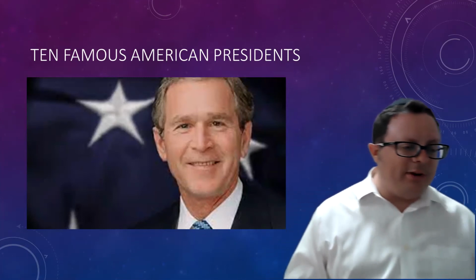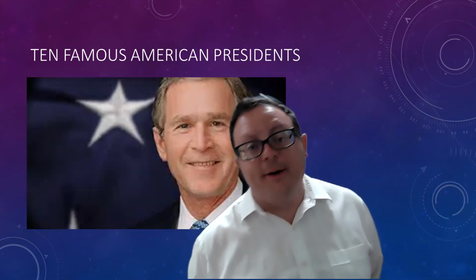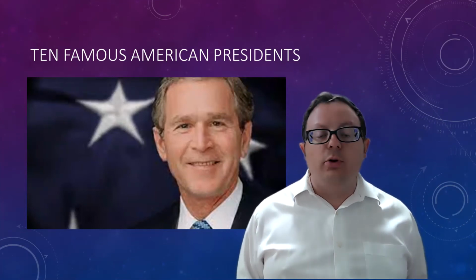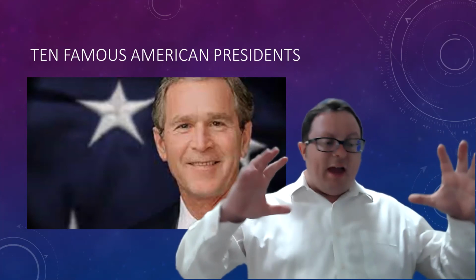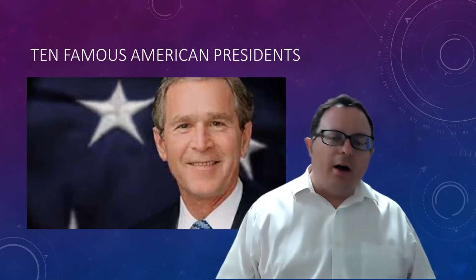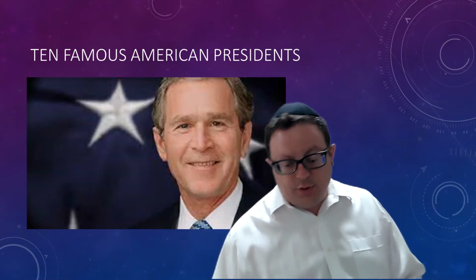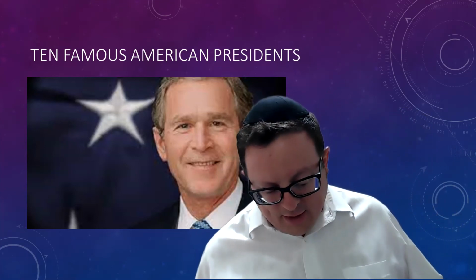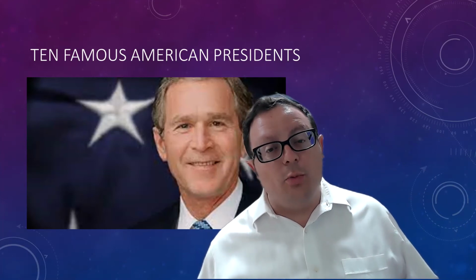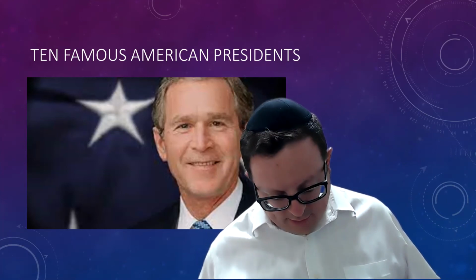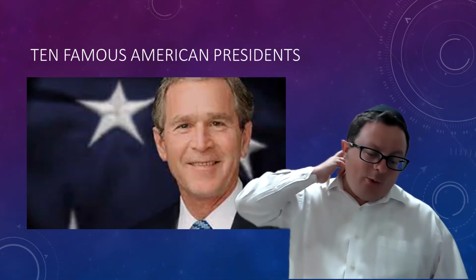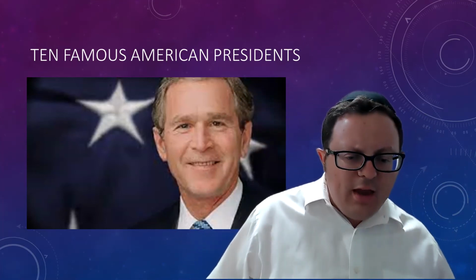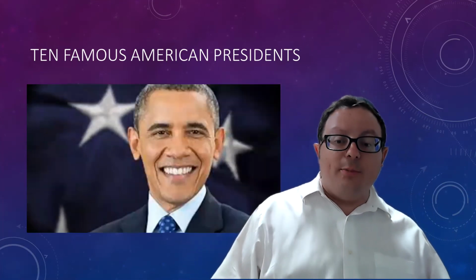During George Bush's time as president, something really bad happened in America. It's called 9/11, where some really bad people came and they flew airplanes into the towers in New York City and into the Pentagon. And it was during his presidency, and he had to start a war to make sure that that never happened again. And there was no more terrorism, no more of those attacks from bad people while he was president. Now, before he was president, he used to own a baseball team. Interesting, the Texas Rangers.